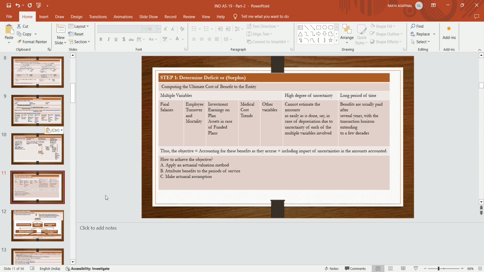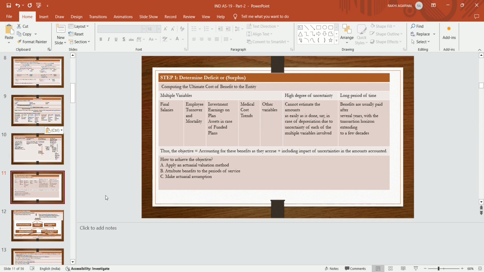So it is not easy to calculate. Just like depreciation, there is a high degree of uncertainty involved in estimating the exact cost related to the employee which is to be paid in future. So we cannot estimate the amount as easily as it is done.